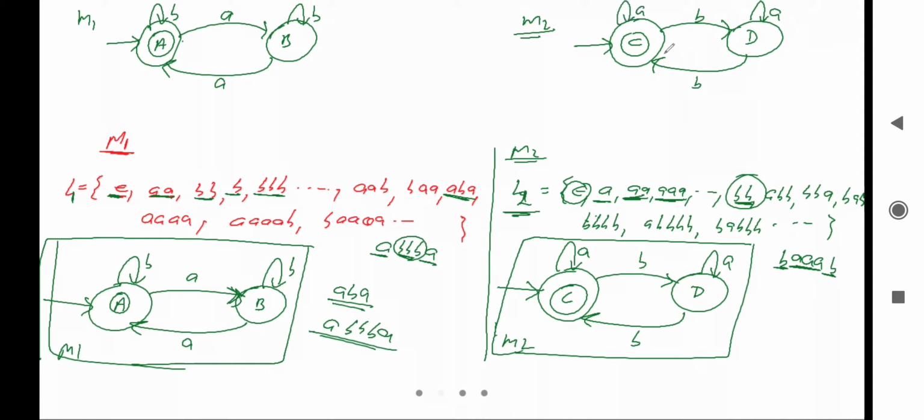Fine. So these are the two machines. Now we can do the cross product.